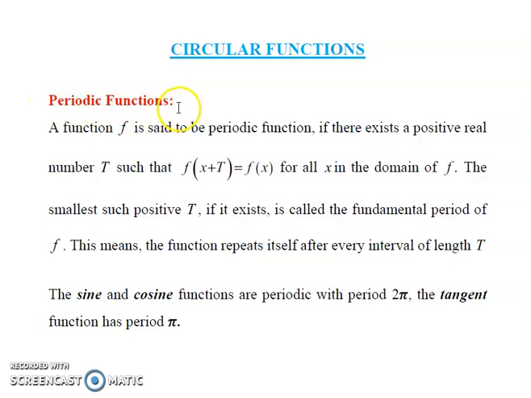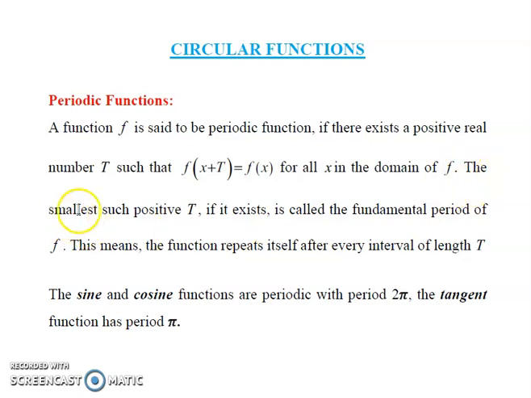Periodic functions. A function f is said to be a periodic function if there exists a positive real number capital T such that f of x plus capital T is equal to f of x for all x in the domain of f.